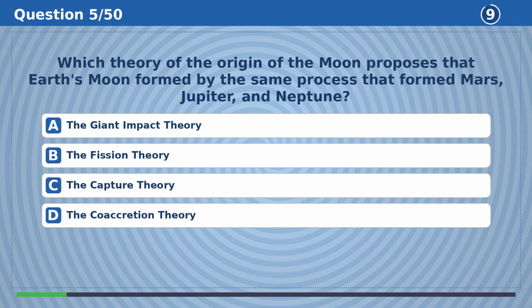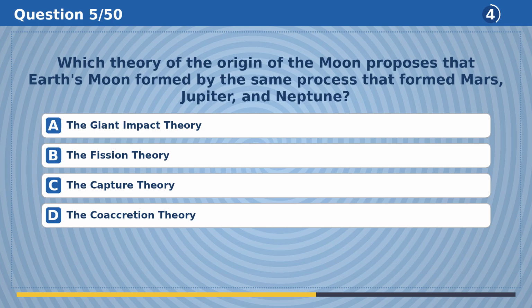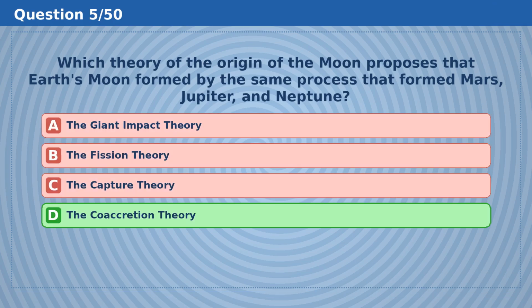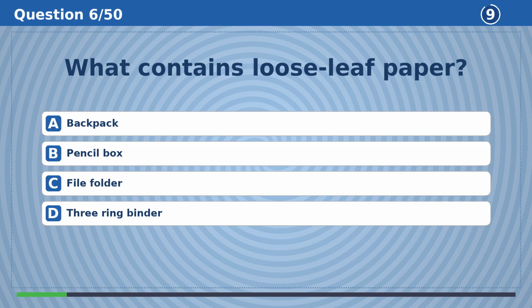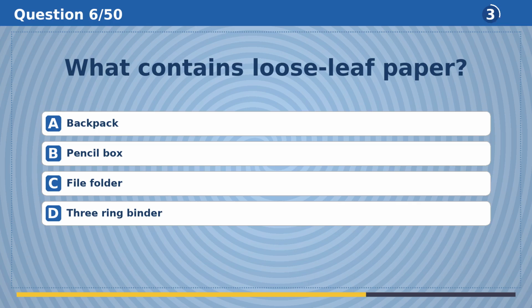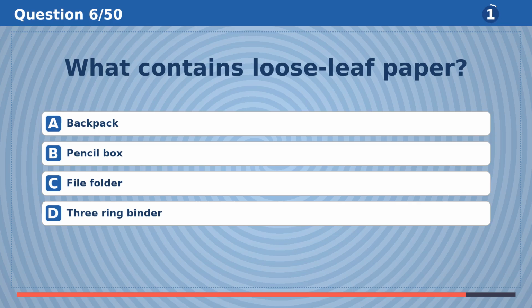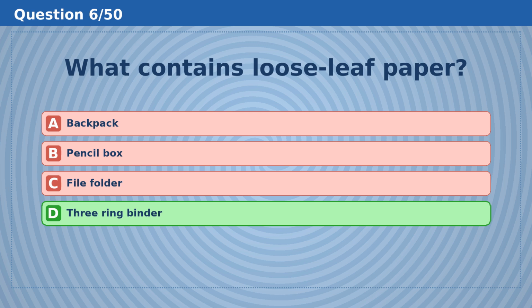Which theory of the origin of the moon proposes that Earth's moon formed by the same process that formed Mars, Jupiter, and Neptune? The answer is D, the concretion theory. What contains loose-leaf paper? The answer is D, 3-ring binder.